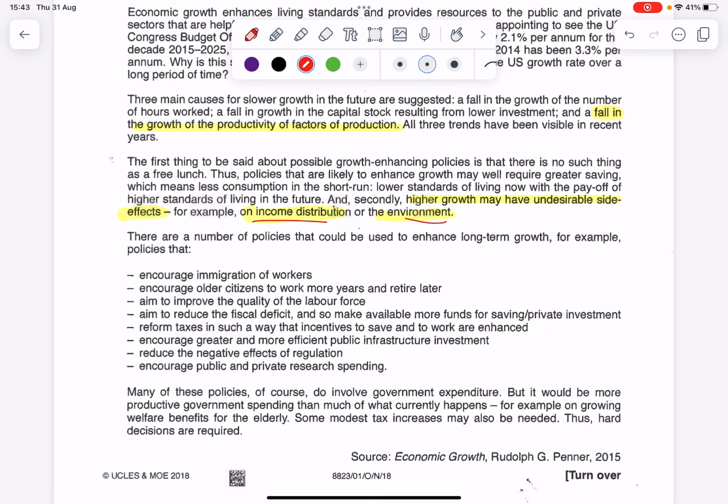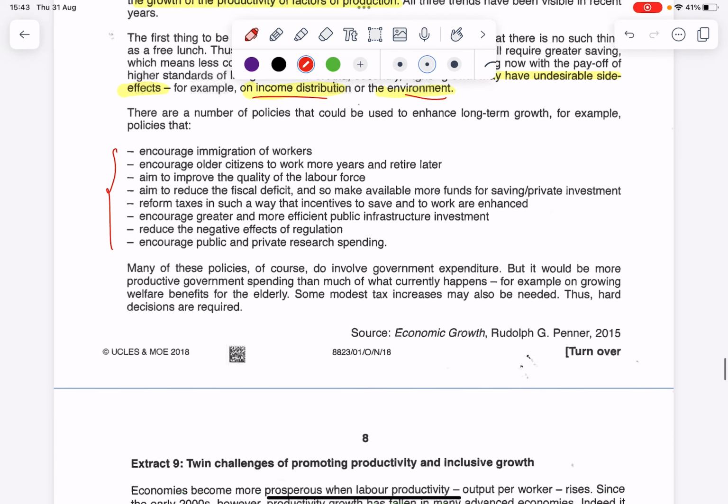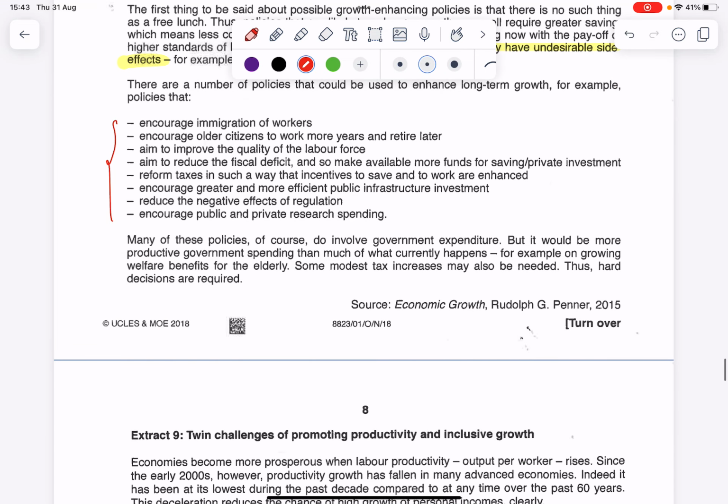There are a number of policies that can be used to enhance long-term growth. So this is actually a list of policies. And here they say many of these policies require government expenditure, but it is more productive government spending than what we're having now, which they exemplify as spending on welfare benefits for the elderly. And because we need more government expenditure, we might even need some modest tax increases.